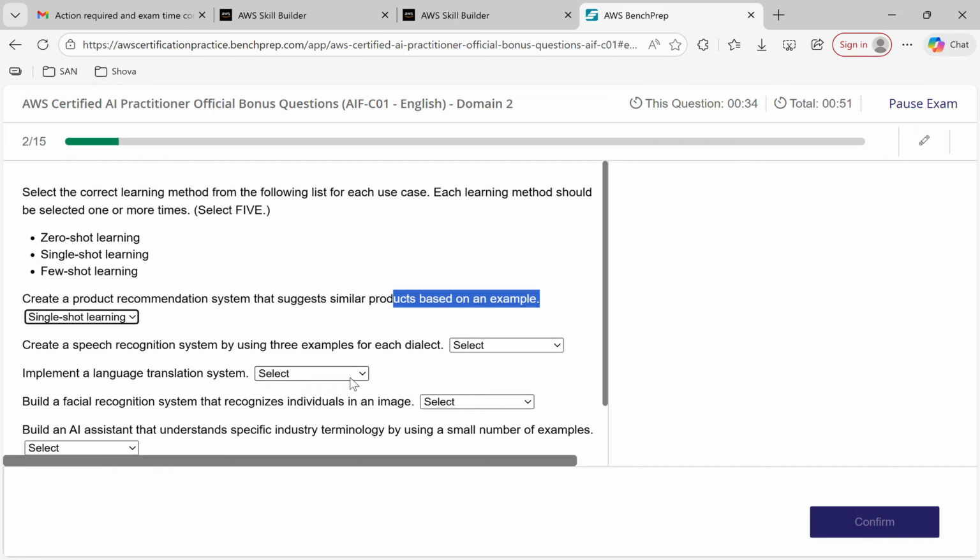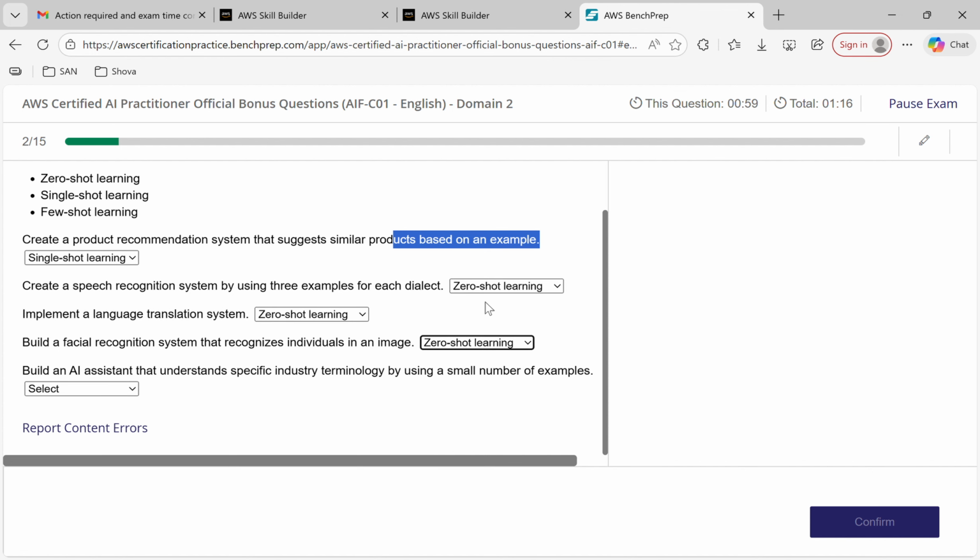Create a speech recognition system by using three examples of each dialogue. The speech recognition system. This is zero shot. Implement the language translation system, zero shot. Build a facial recognition system, single shot.